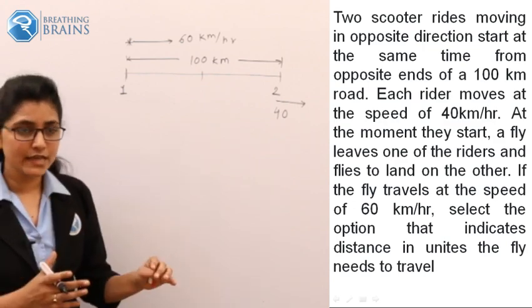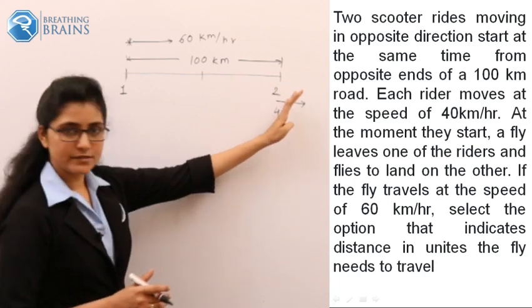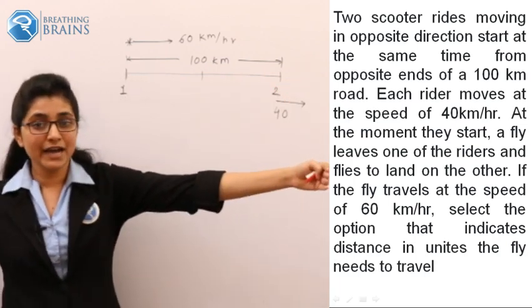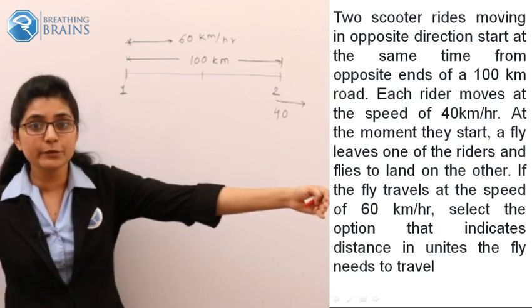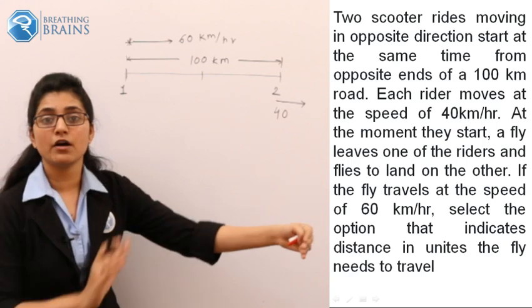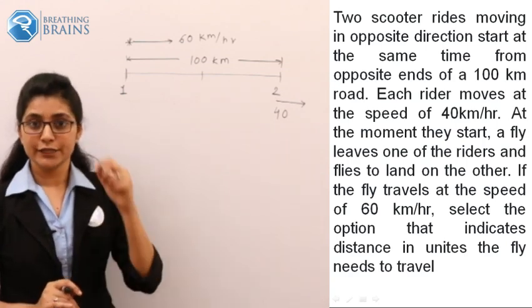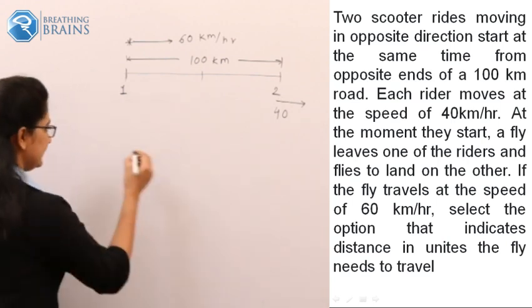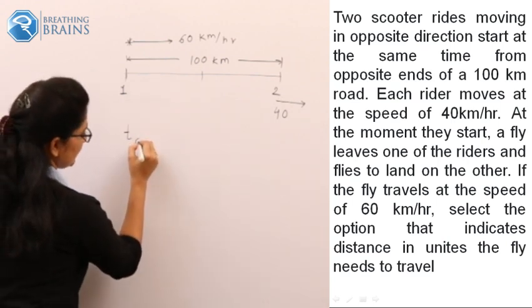Now the condition is that one scooter is here moving at the speed of 40 km per hour, the fly is 100 km behind that scooter and wants to approach it at the speed of 60 km per hour, and you have to find out the time for the overtaking. Again that term comes.